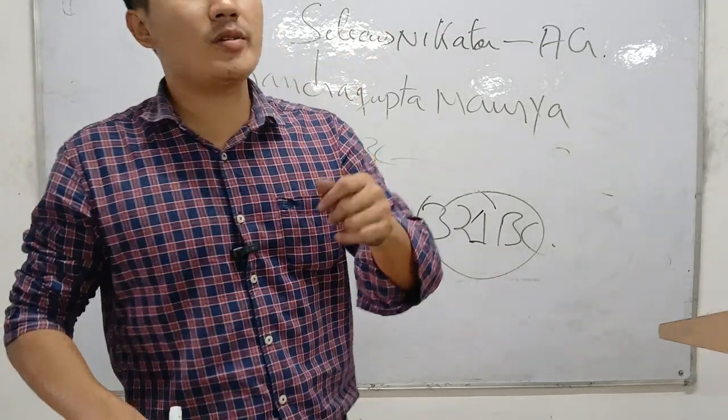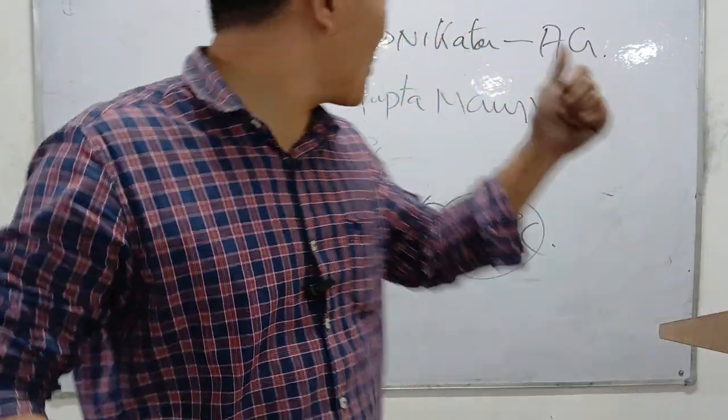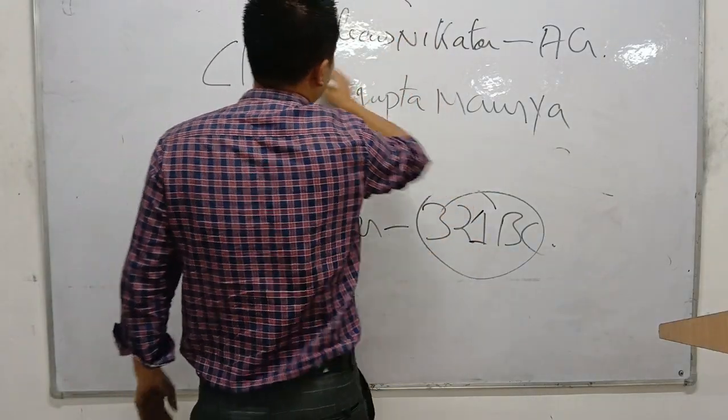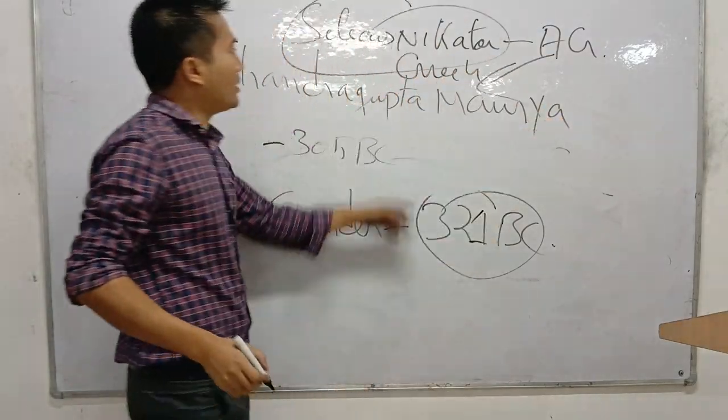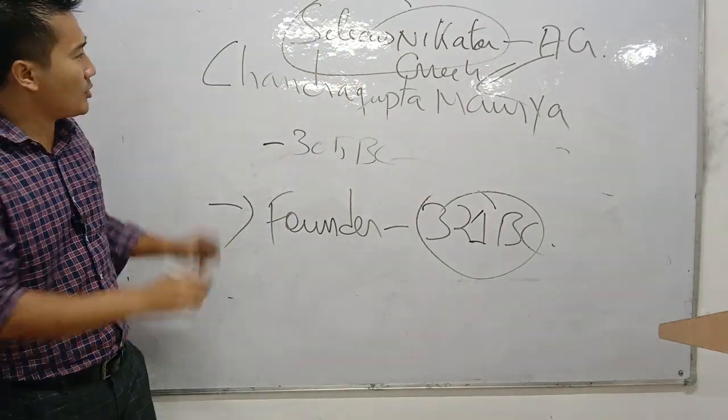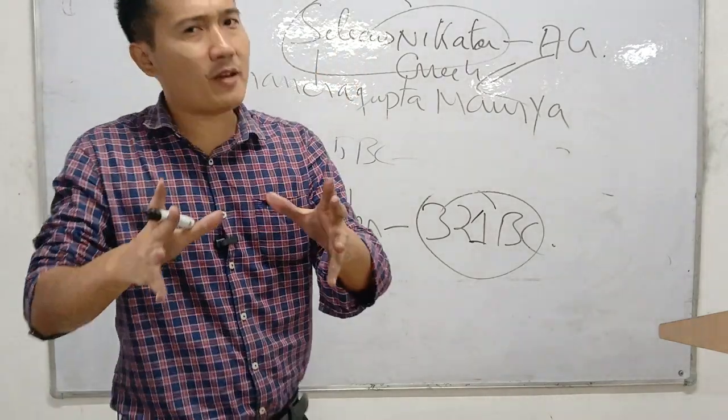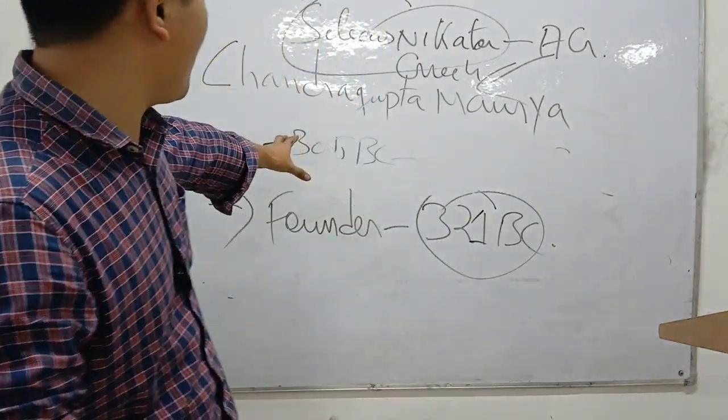Alexander's general, the Greek ruler Seleucus Nicator, was sent to fight with Chandragupta Maurya. They had a very big fight in the year 305 BC.